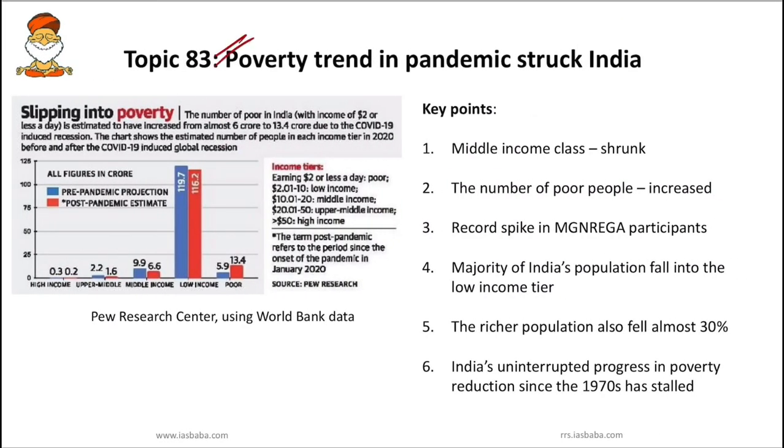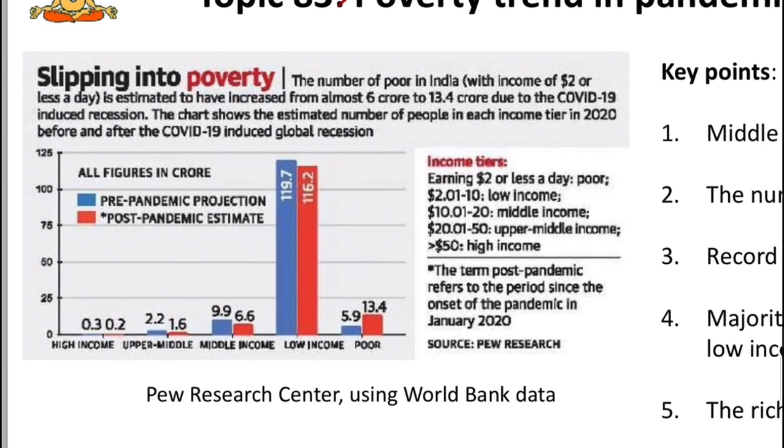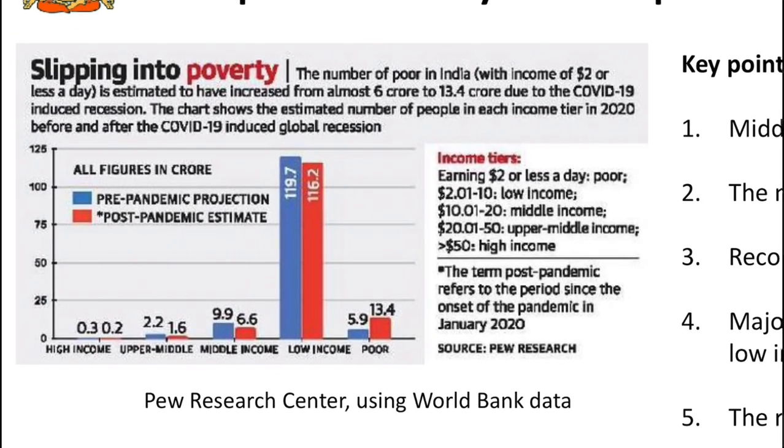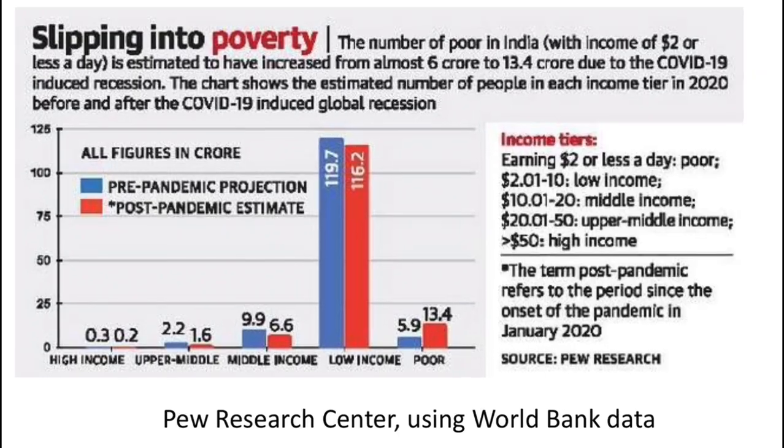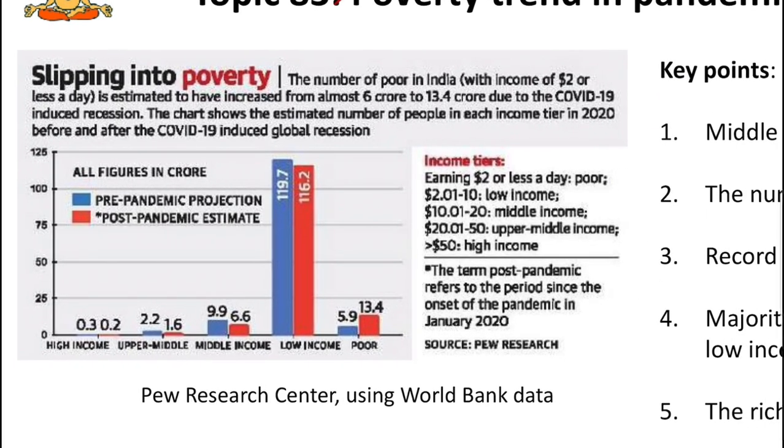So next, let's try to understand the poverty trend as the pandemic struck India. So we'll see the current pandemic trend. There is a small graph which was provided in the current affairs news article. As you can see here, the graph is talking about the pre-pandemic projection and the post-pandemic estimate. So what was the pre-pandemic condition and the post-pandemic estimate?